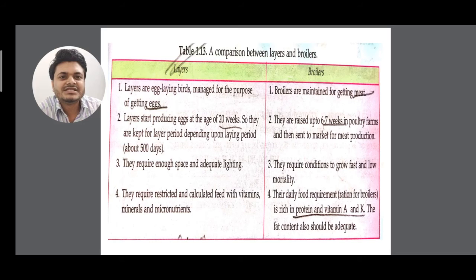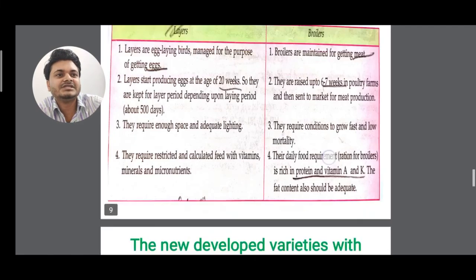As well as layers require restricted and calculated feed with vitamins, minerals, and micronutrients. Whereas in boilers, their daily food requirement is rich in protein and vitamin A and K, as I have said, and the fat content should also be adequate, clear? So there are differences between layers and boilers.